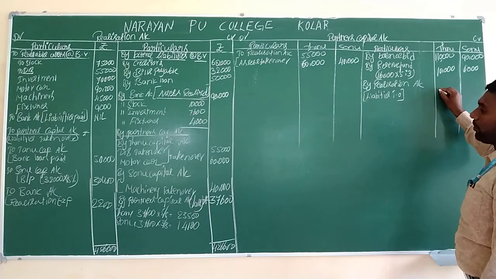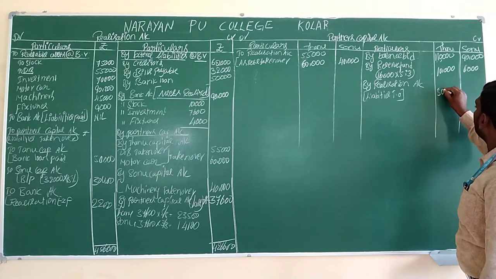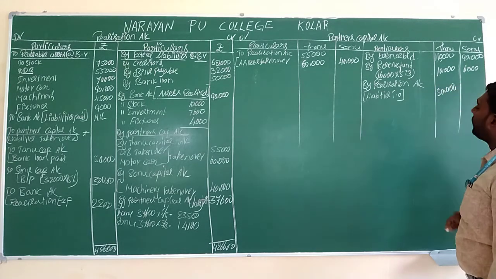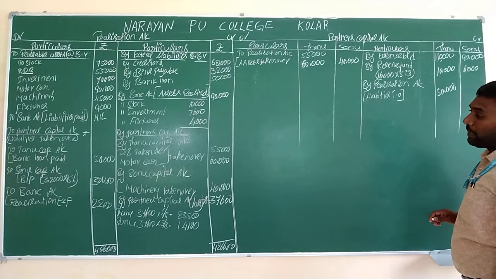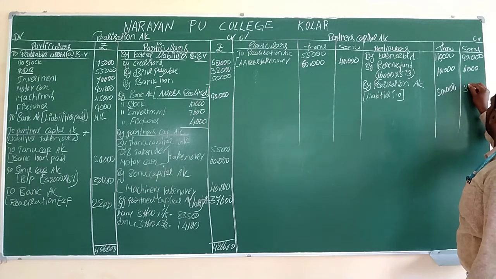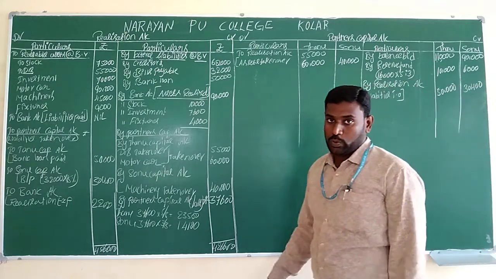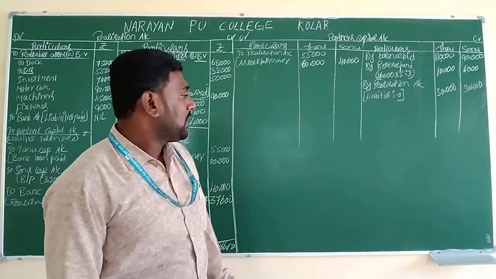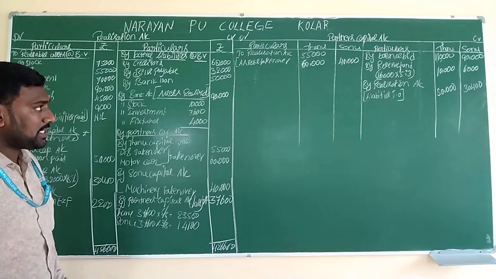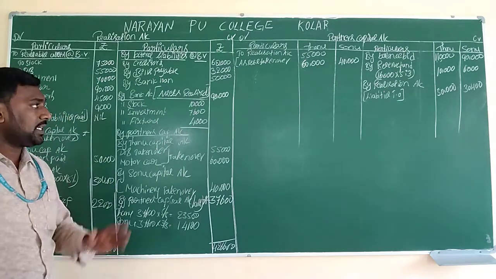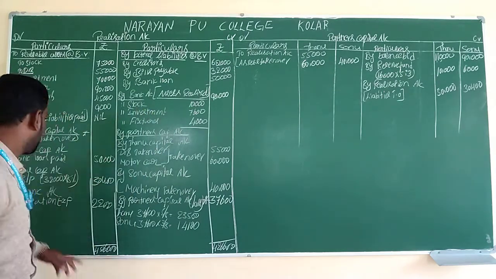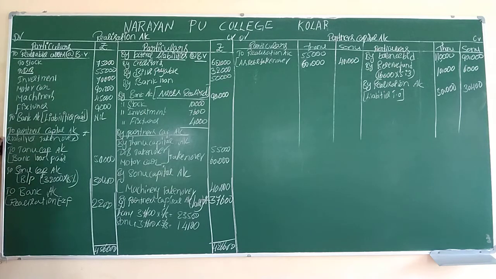Tanu has taken over the bank loan, and the bank loan value is 50,000. And Sonu has taken over bills payable at a discount, that is 30,400 rupees. So three assets taken over, two liabilities taken over, one liability will be adjusted, so all the transactions will be completed. Steps number 5 and 6 are completed.